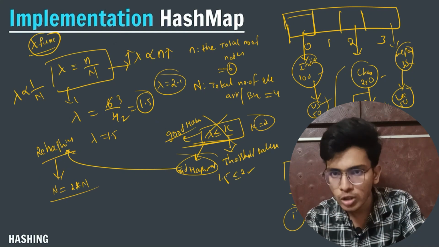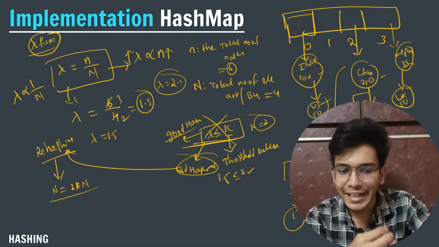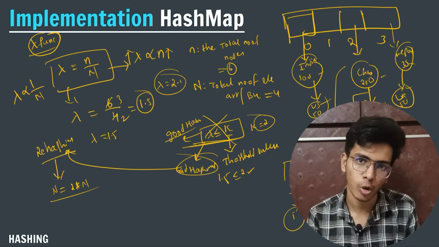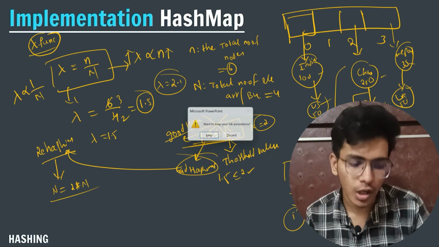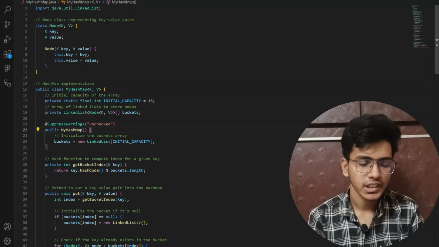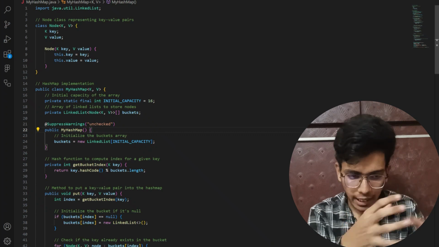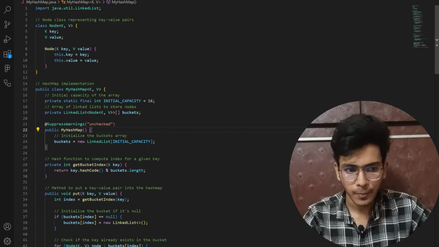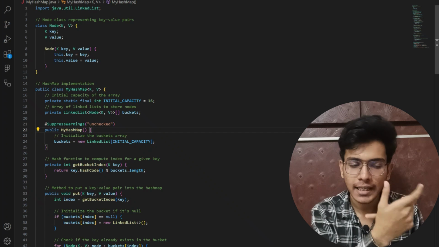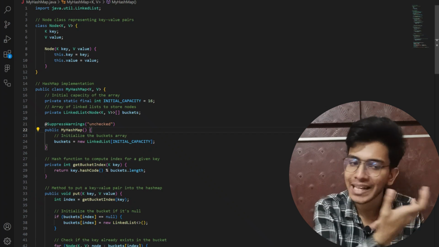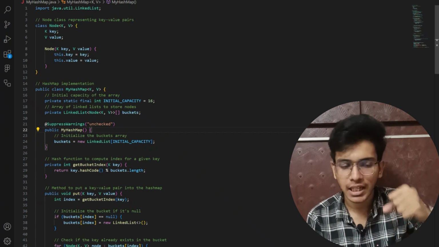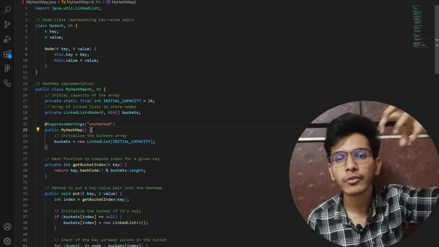Now I will show you the code and I will explain each and every nuance of the code. Okay, now let us talk about the code of this implementation. First of all, I am going to create an array, and in the array, at each and every element, I am going to store a linked list. So what is a linked list? A linked list is nothing but a chain of nodes.